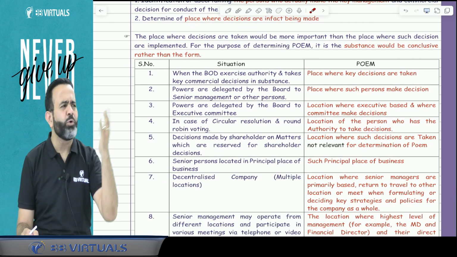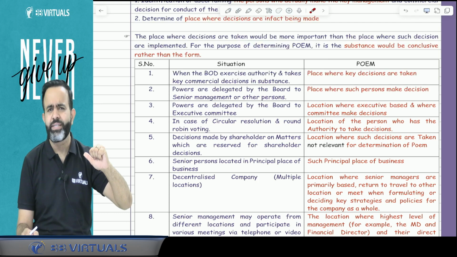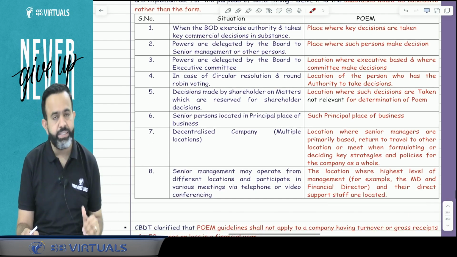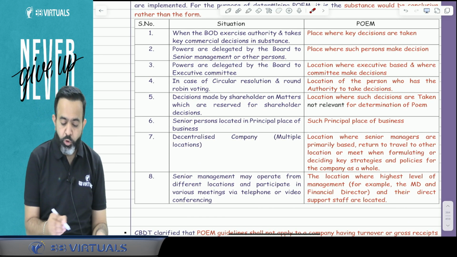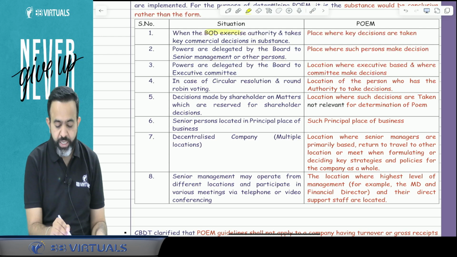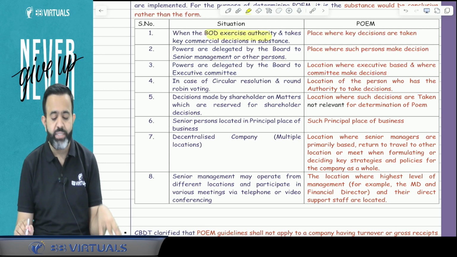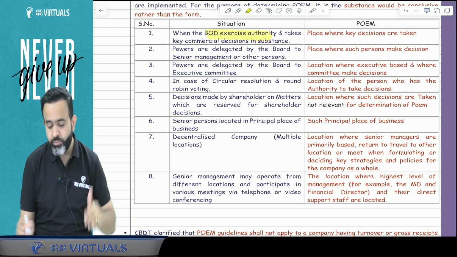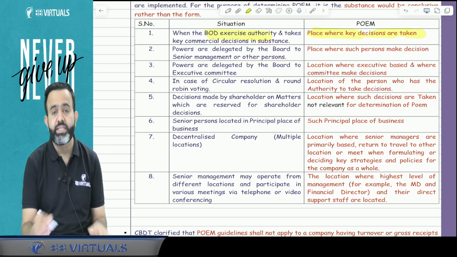Now how will we check who takes the decision and from where it is made? So guys, here some examples are given. Let's see them. First, suppose the board of directors exercises the authority for key commercial decisions. Then we have to check the place where the key decisions are taken.